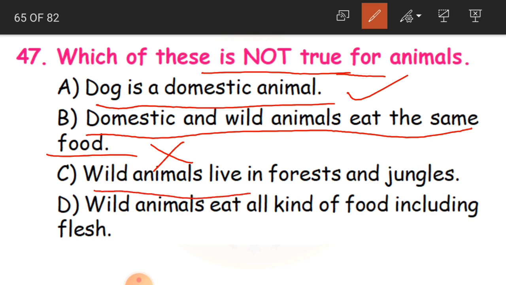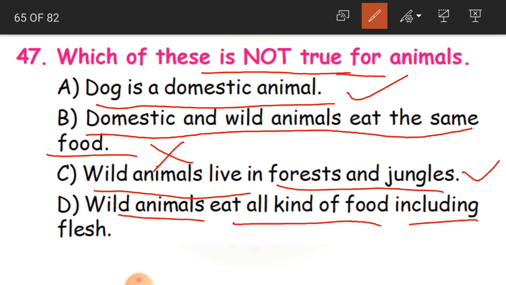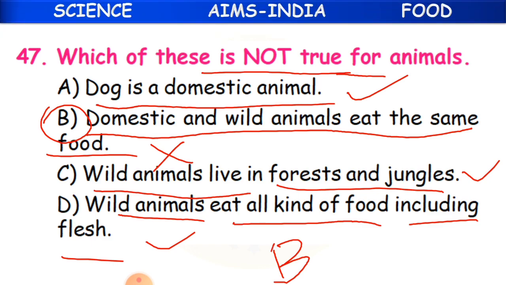Wild animals live in forests and jungles. True. Wild animals eat all kinds of food including flesh. This is also true. So what is wrong is the B statement: domestic and wild animals eat the same food. Okay, now